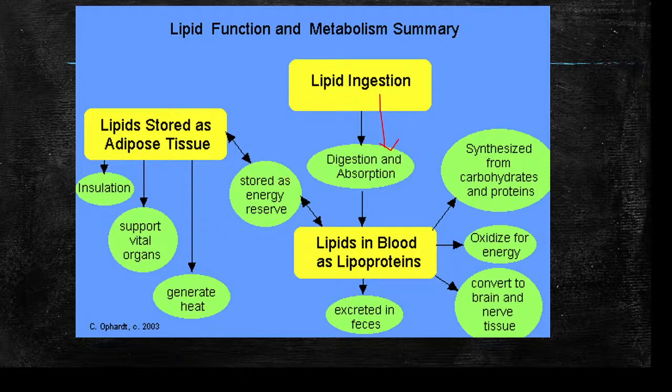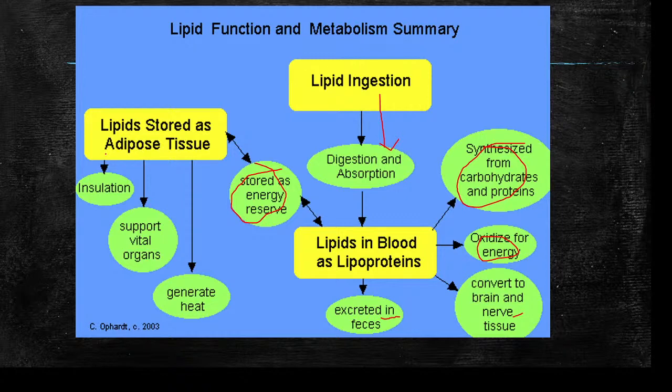One is it is stored as an energy reserve. They can be synthesized from carbohydrates and proteins. They can be oxidized for energy. They can be converted to brain and nerve tissues. Excess can be excreted in the feces, and these lipids are stored as adipose tissue.